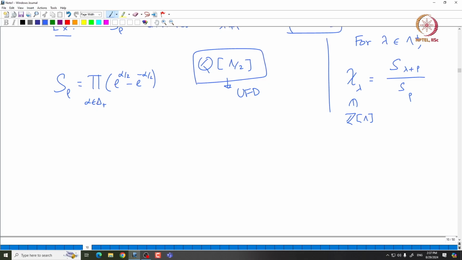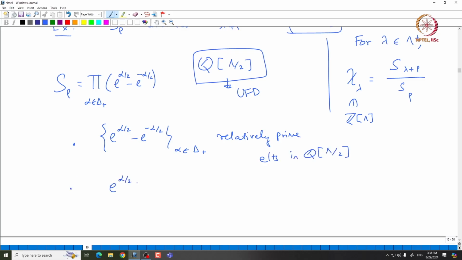These factors are relatively prime. So, the elements e power alpha by 2 minus e power minus alpha by 2, for alpha in delta plus, are relatively prime elements inside your UFD. This is the first observation. The second observation is that e power alpha by 2 minus e power minus alpha by 2 indeed divides S lambda plus rho.